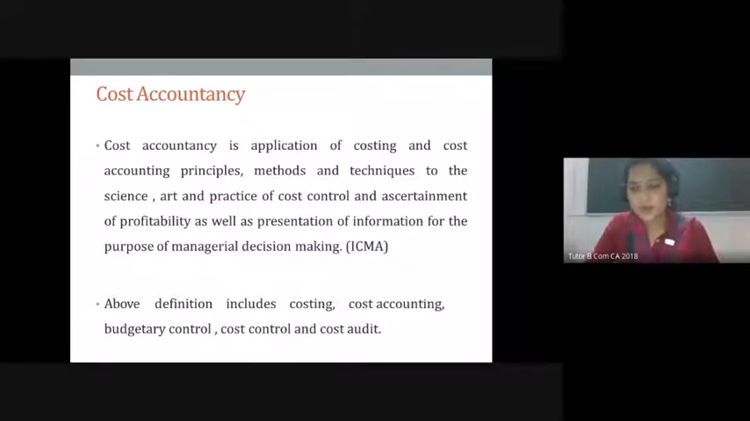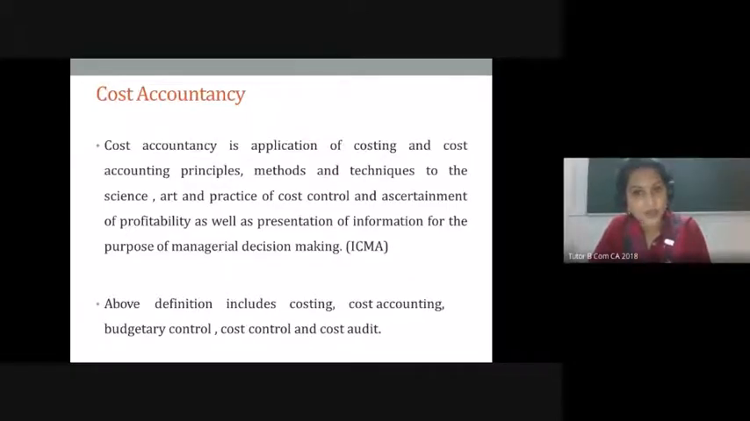So if I say that as a conclusion, cost accountancy will include costing, the principles, cost accounting, the branch, then the techniques which we use for control of cost, which means budgetary control, cost audit. Audit is nothing but once it has happened, you are going back and seeing whether it has happened as per plan. If not, what are the steps to be taken to correct that? All that would be verified in the main branch called cost accountancy.